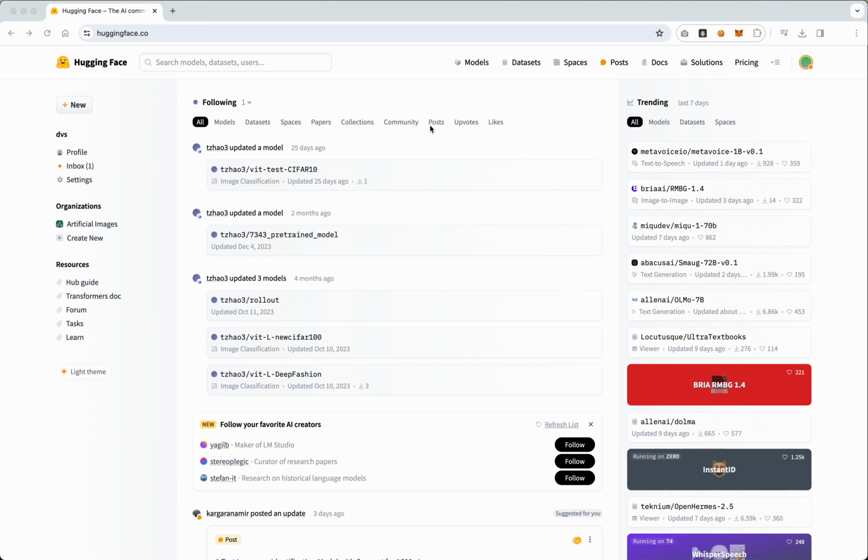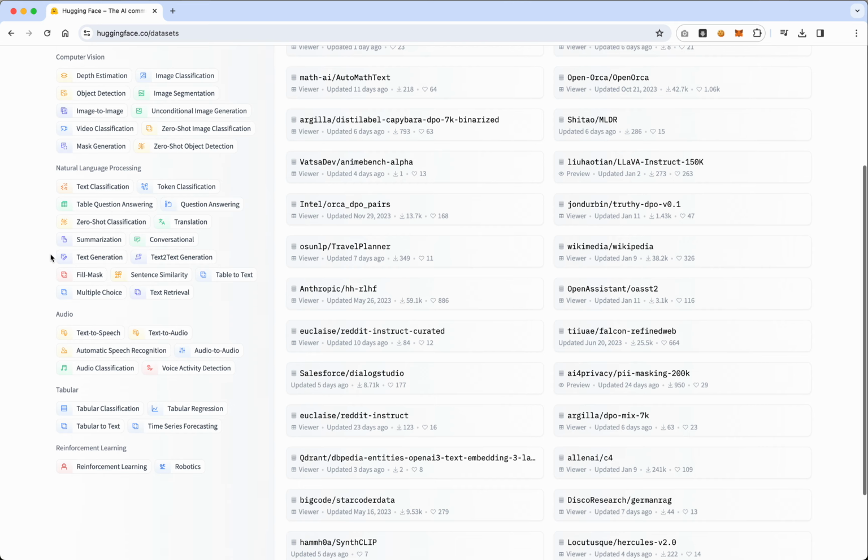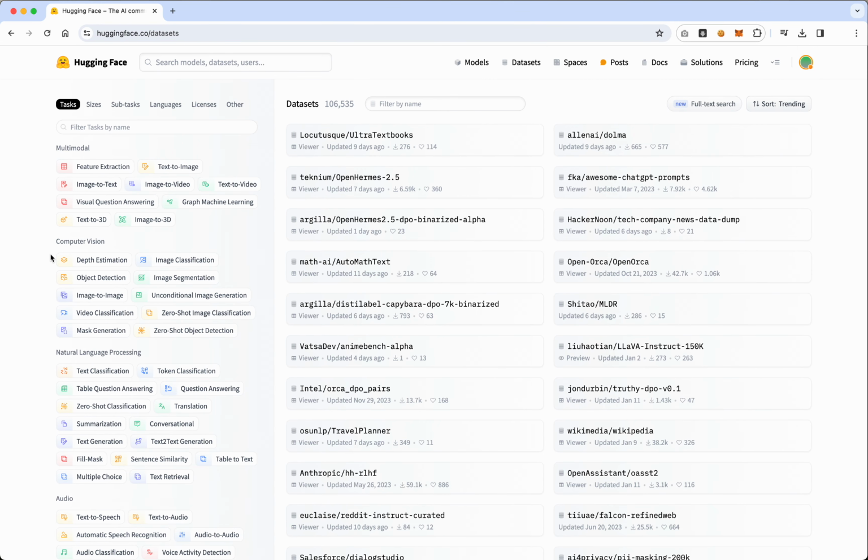HuggingFace is great at finding datasets. Like all the other tools, if you click on the Datasets tab, you'll then see over here there are a number of tasks being used. So let's say one of the things I've been trying to figure out is, can I get a line of poetry, or the title of a poem, and classify that by maybe who the writer is, or maybe the category. So I want to look around and see what I could find in terms of already existing datasets. So in that case, maybe what I would want to look for is something like text classification.